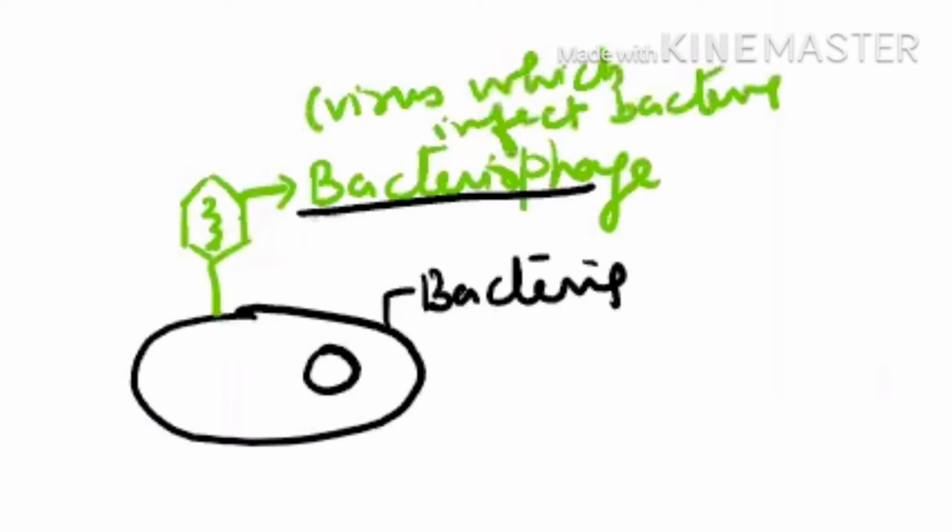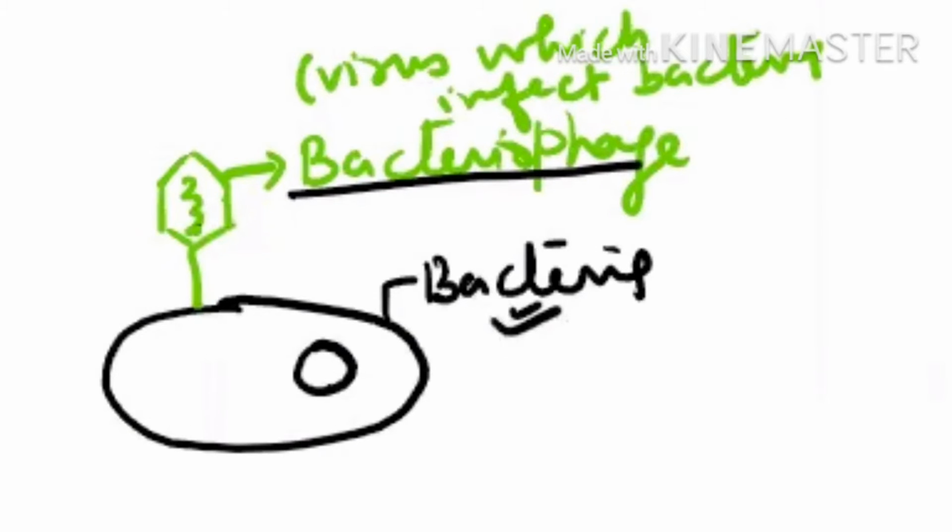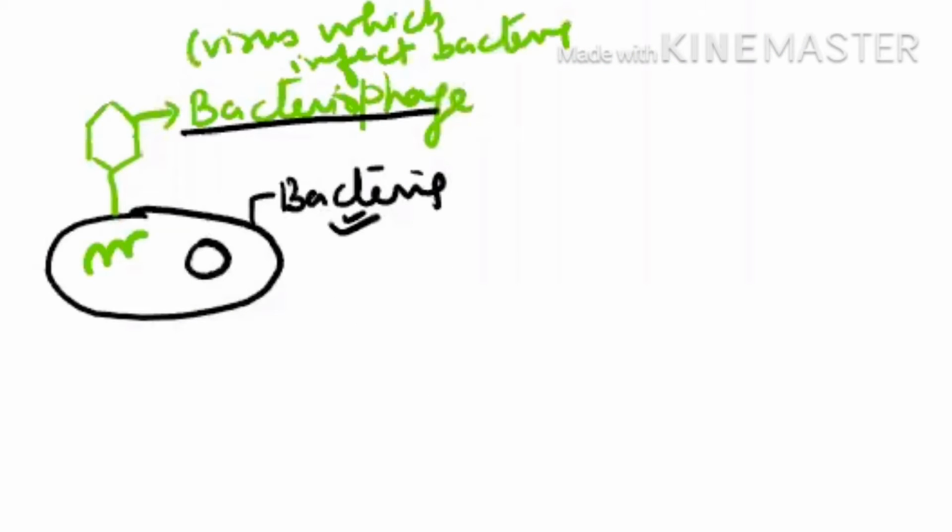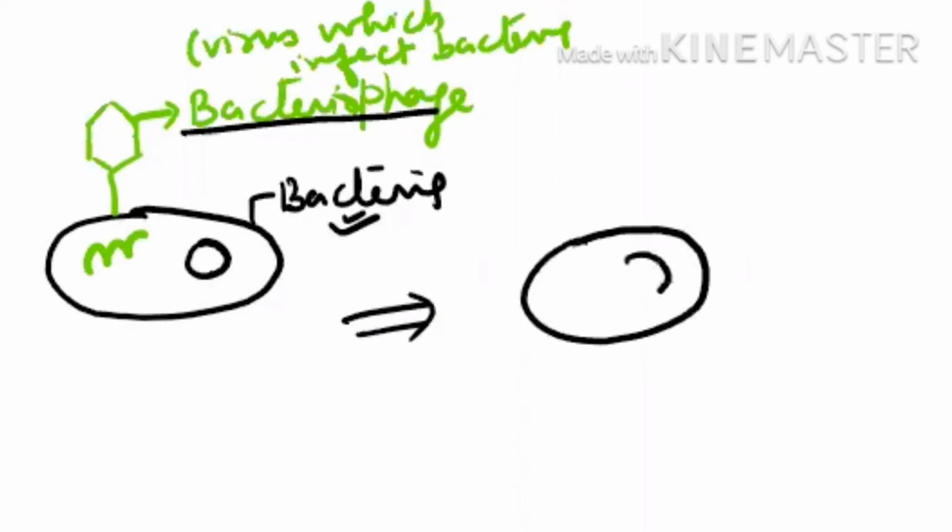And this is your bacteria, with the genetic material of the bacteria, and this is the genetic material of the virus. So this bacteriophage is infecting the bacteria. Then what will happen? See carefully, the genetic material has entered inside the bacteria. After some time, what changes are we observing? We are observing that the genetic material of the virus is becoming part of the genetic material of the bacteria. It is living in this way.